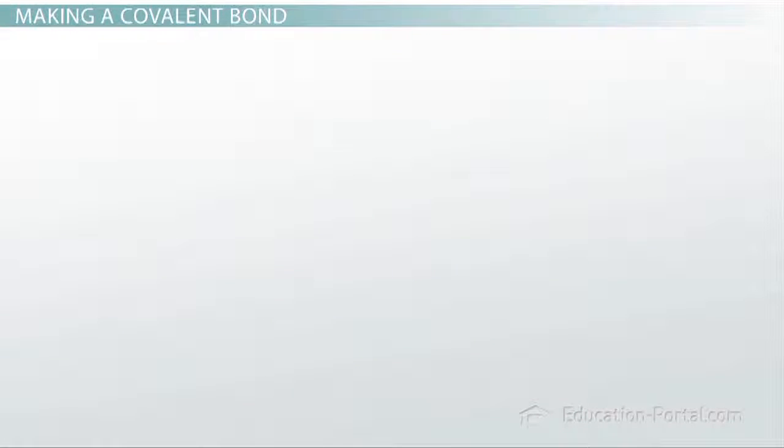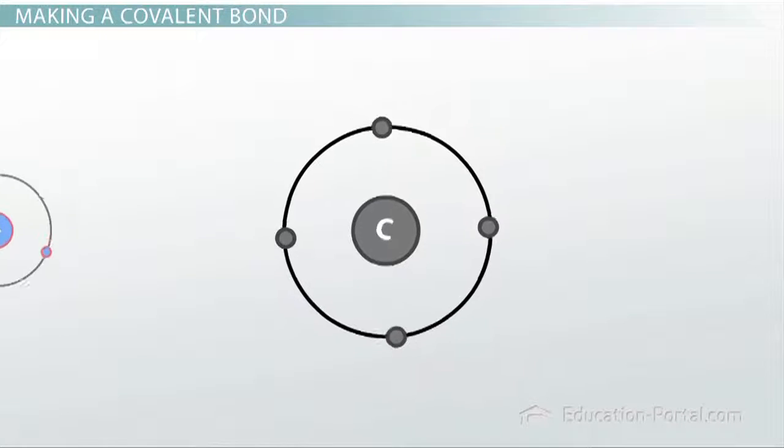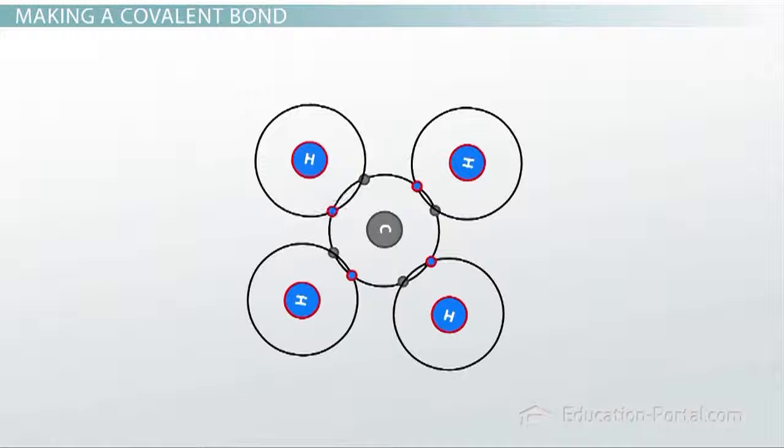So atoms with more than one valence electron, let's take carbon for instance. Carbon has 4 valence electrons, so it has the opportunity to form 4 different covalent bonds. So I can have it bond with hydrogen, say, and hydrogen will provide 1 electron of its own.